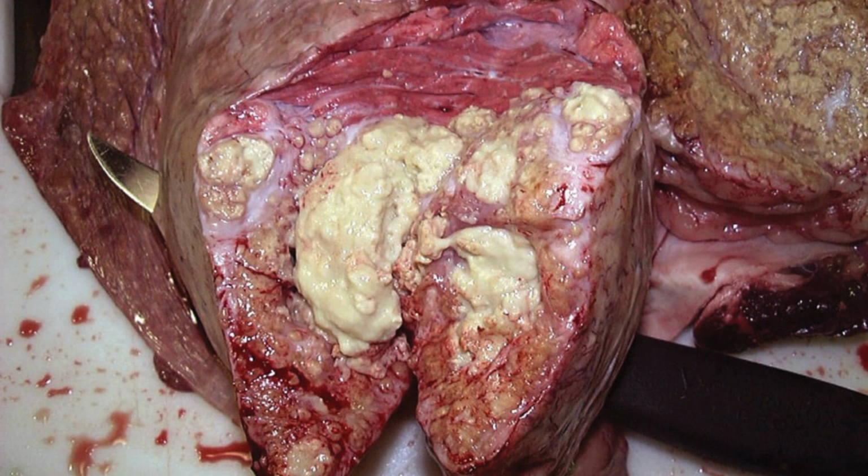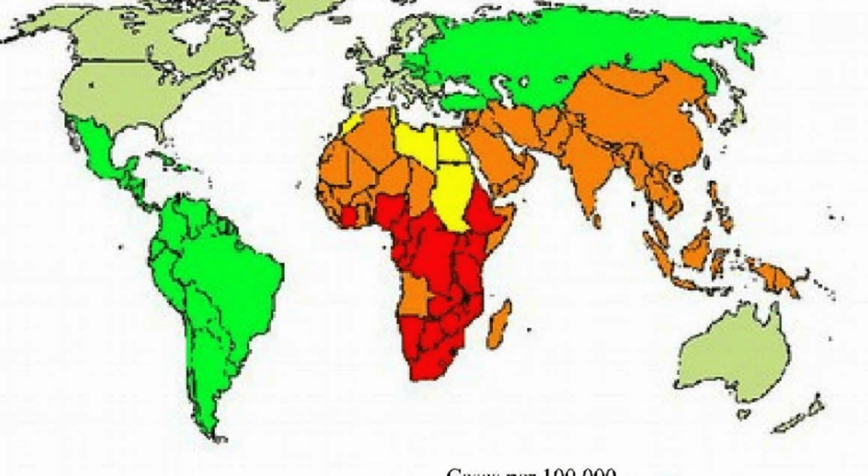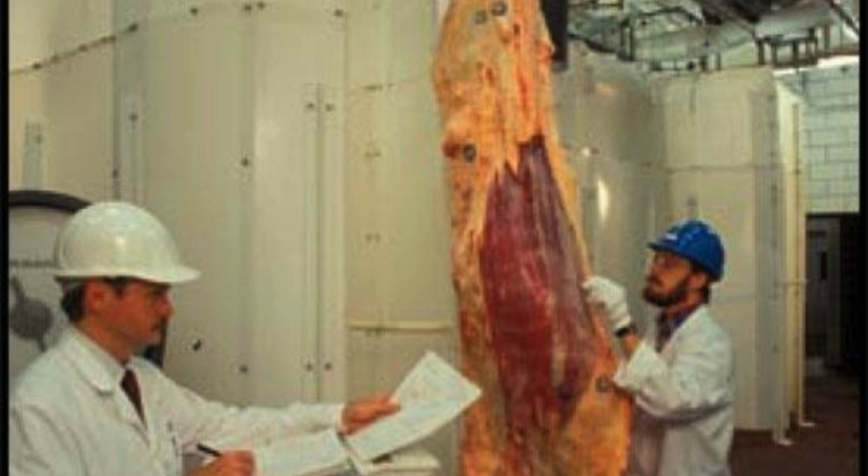Effects on production: reduced growth, lower milk production, carcass condemnation at slaughter. Global distribution: present in many parts of Africa, Asia, Europe, and the Americas. Control measures: routine testing, removal of infected animals, improved biosecurity. Interesting fact: meat inspectors play a crucial role in detecting TB lesions during carcass inspection.